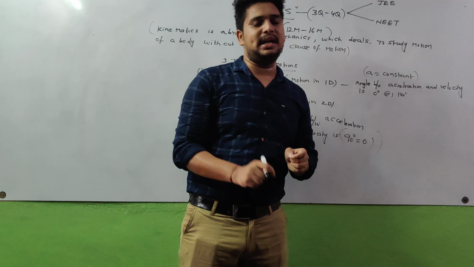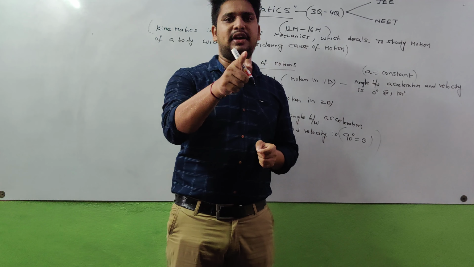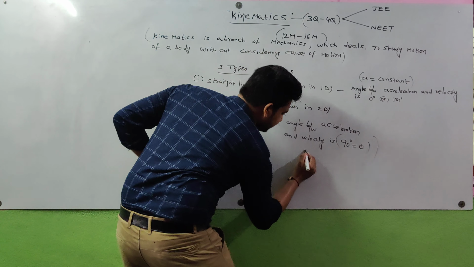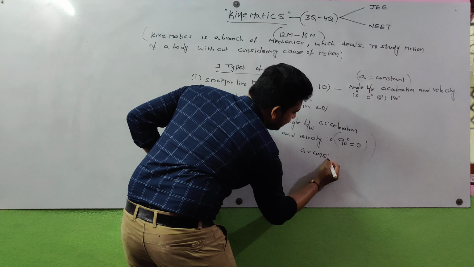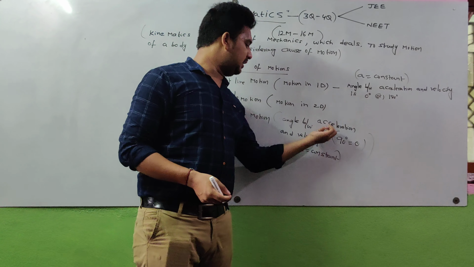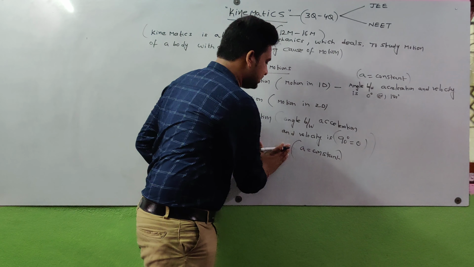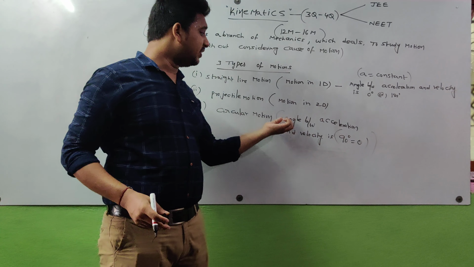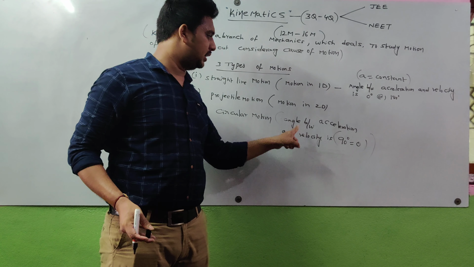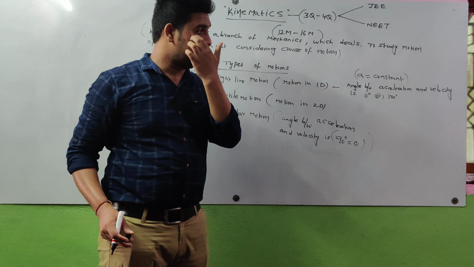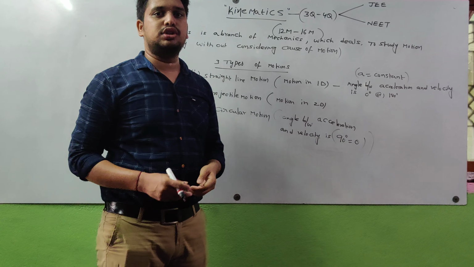That motion is said to be circular motion. Very important, friends, simple logic here: acceleration is constant for this motion also. So the main important point is, if the angle between acceleration and velocity is 90 degrees, then circular motion is possible.